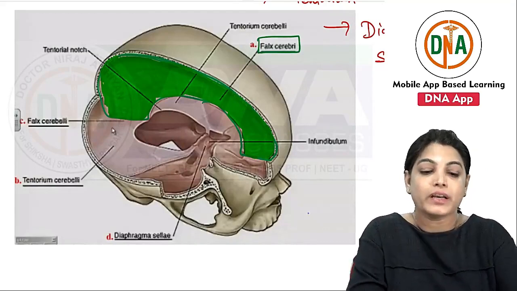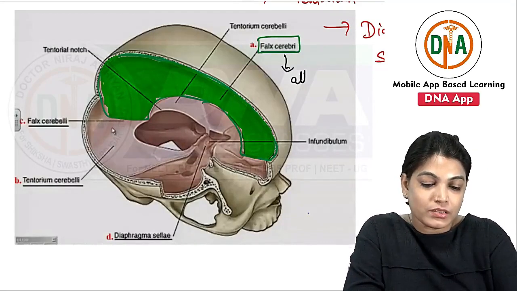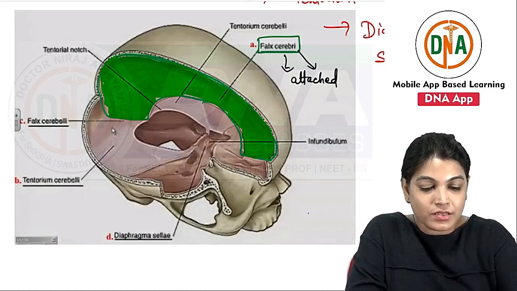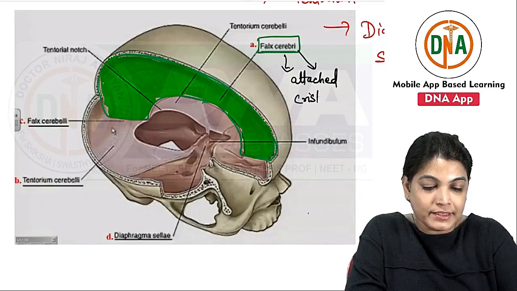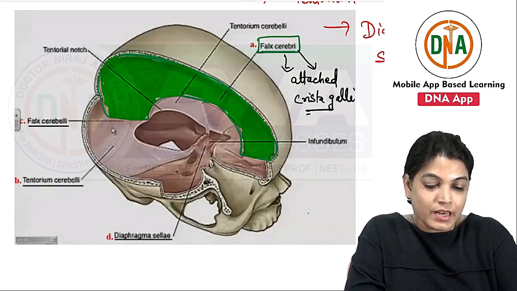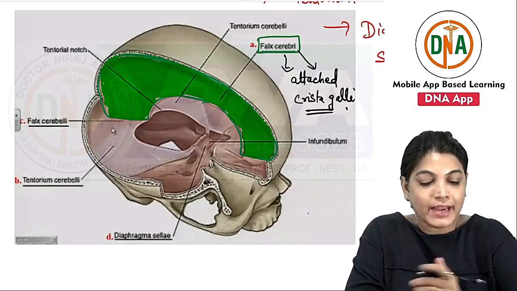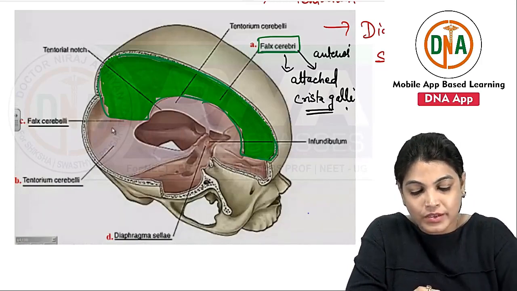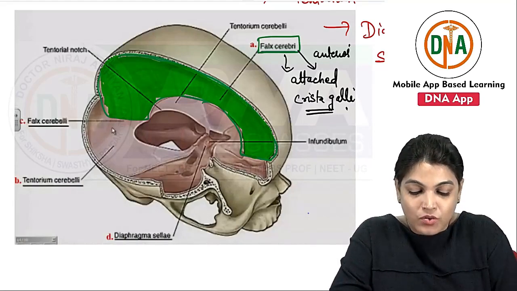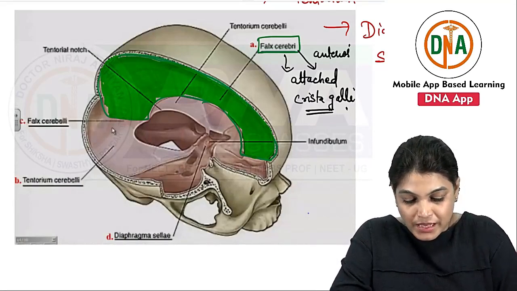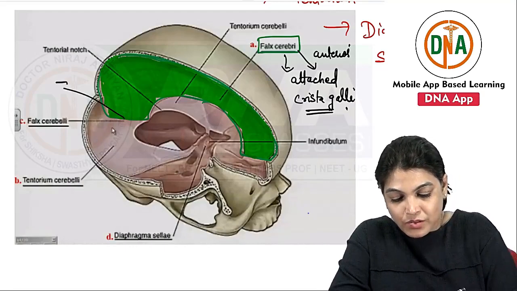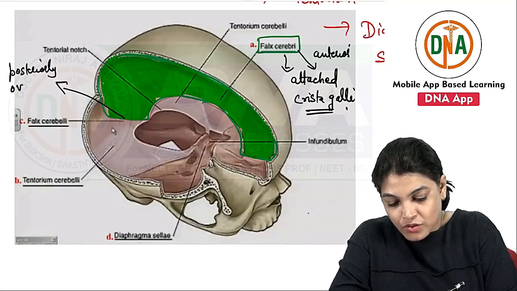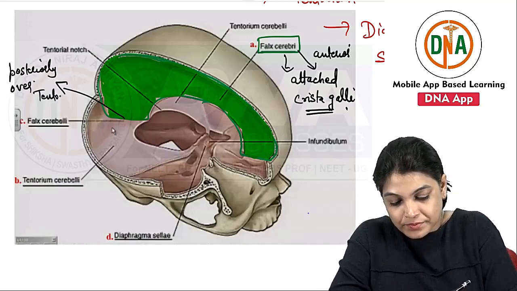The attached border of falx cerebri anteriorly, the anterior attachment, is crista galli, and posteriorly it is attached over the tentorium cerebelli.